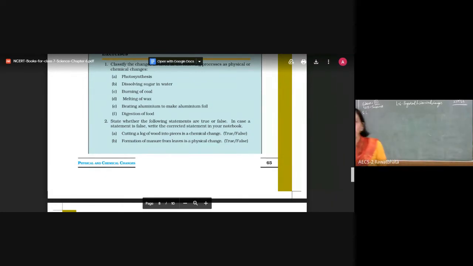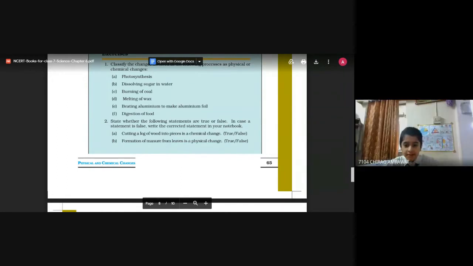For chemical, we are mentioning C, and for physical, we are writing P. So how many parts in the question do I have? Right from A to F. The first one is chemical.